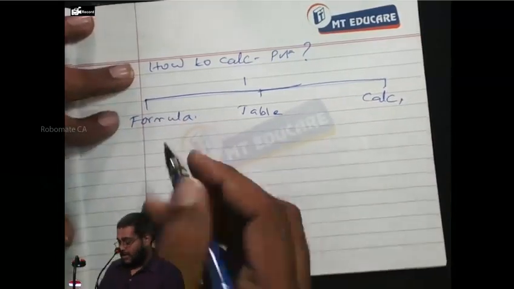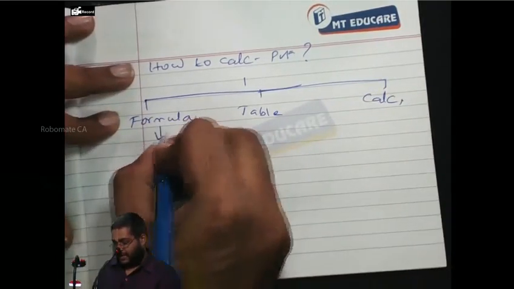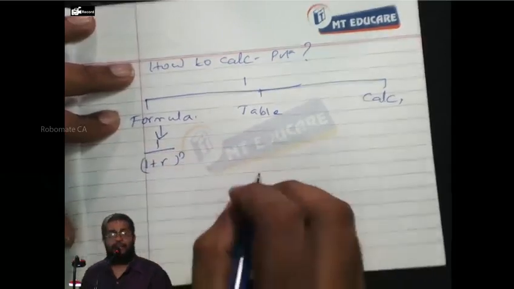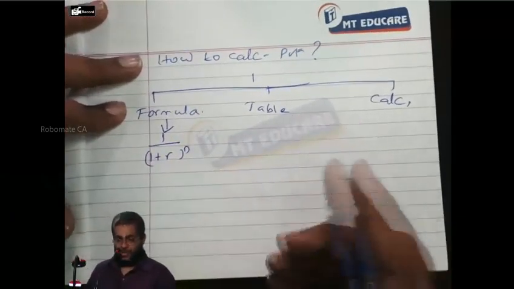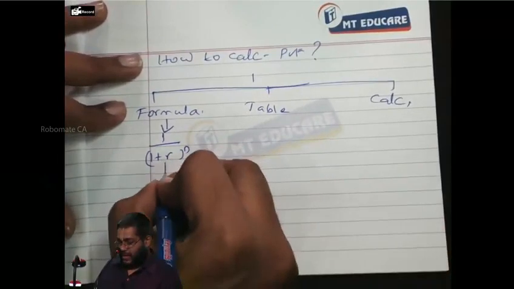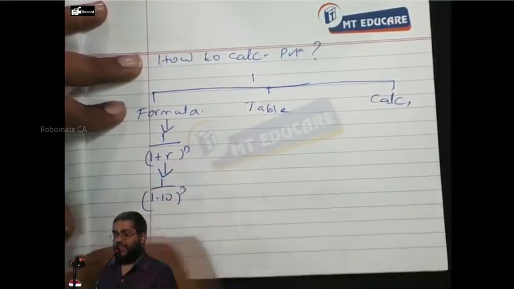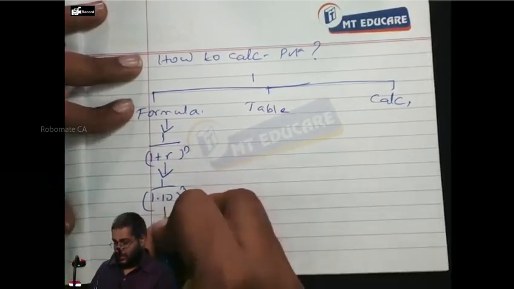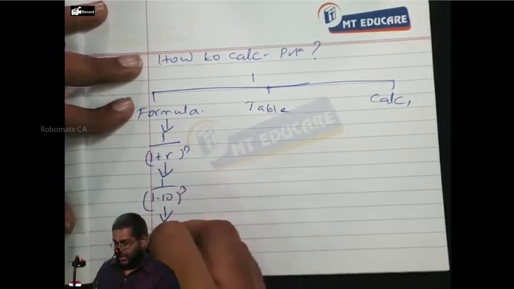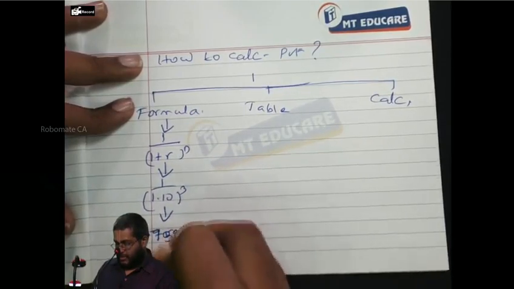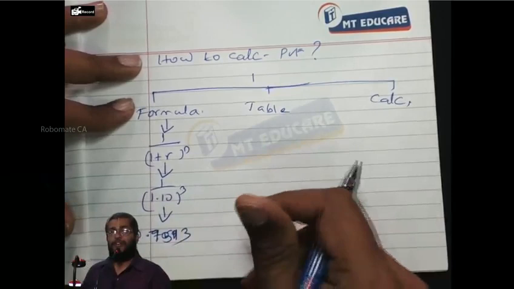Can I proceed? Now, the formula for PV factor is 1 by (1 plus r) power n. In our case, it is 1 by 1.10 power 3, which is equal to 0.7513. That gets us 0.7513.